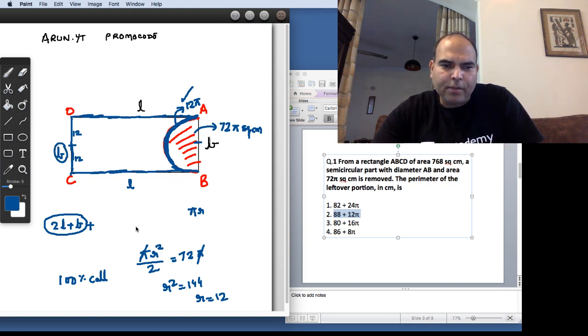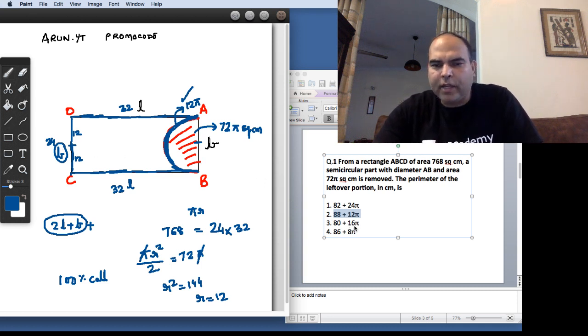And if 24 is the breadth of the rectangle, the length of the rectangle, so that you get an area of 768, would be 32. So the answer would be 32, 32, and 24. So you can of course work that out, but you don't need to, because 12 pi is very clear.